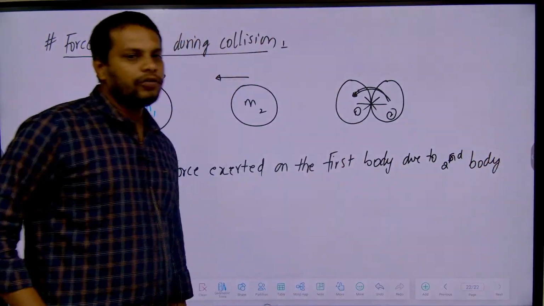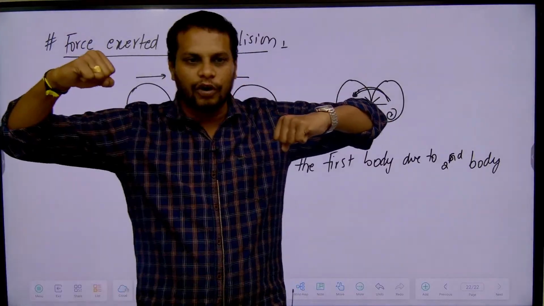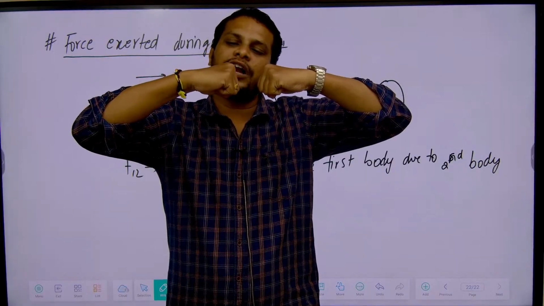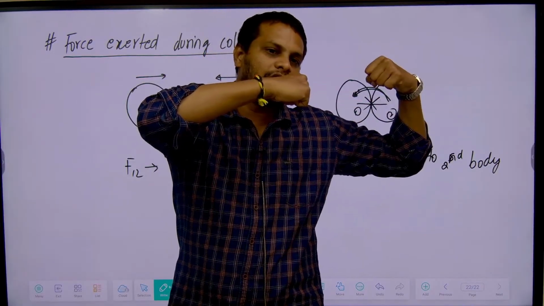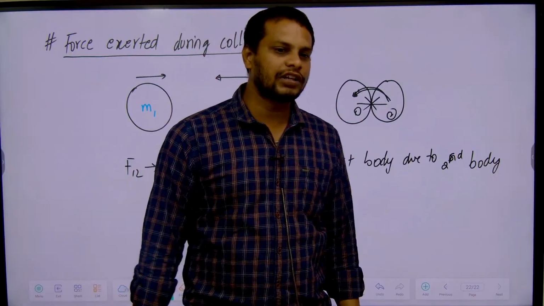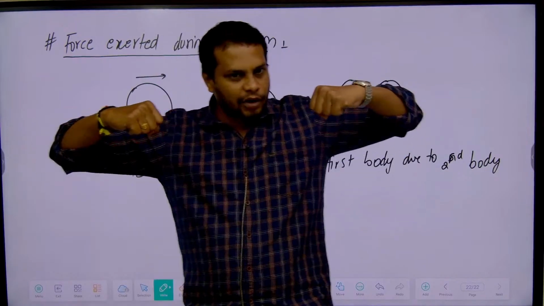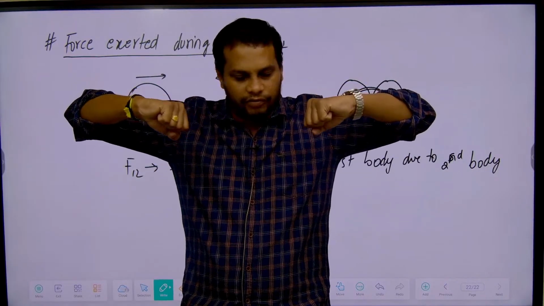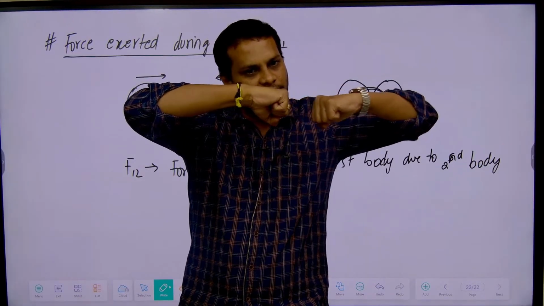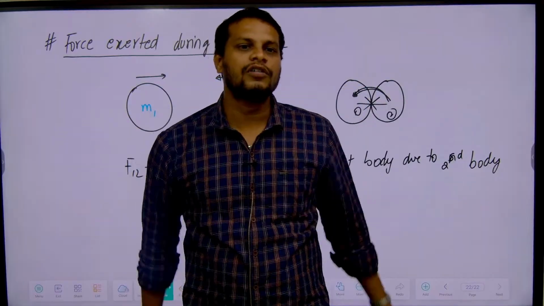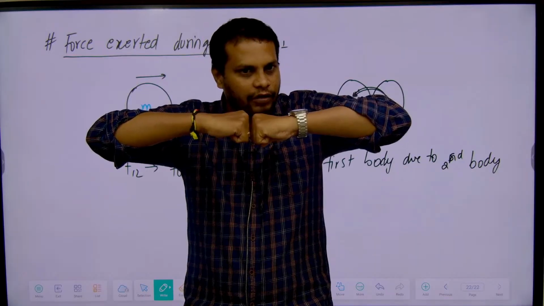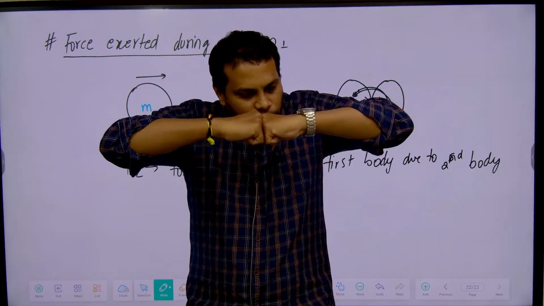Suppose two bodies are coming like this, the first body and this is the second body. If both bodies are coming close together, this body will push the second body and the second body will push the first body. Then collision happens between them, right? Let's take this as the first body and this as the second body. Both are coming closer. Then the first body will apply force on the second body, and at the same time the second body will apply force on the first body. Now both the bodies will push against each other.